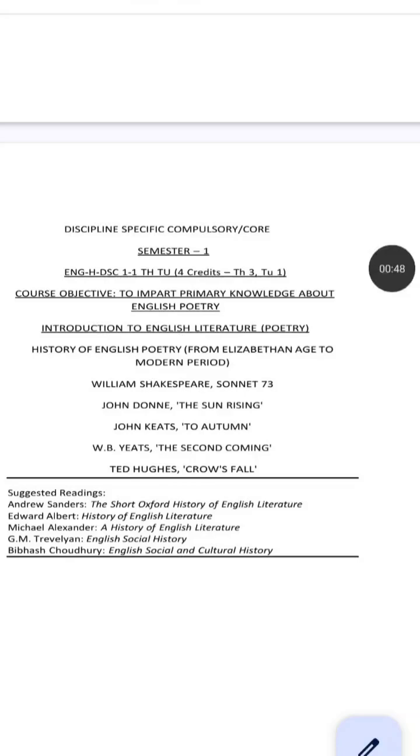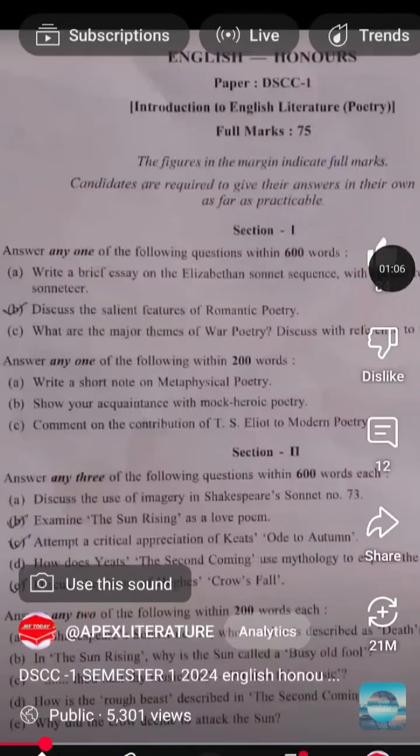The rest 25 marks will be given on projects, on written projects of about 20 marks and 5 marks for Viva. So that equals to the 100. You can check the questions that have been given in the last year. Answer any one of the following questions within 600 words. So any 15 marks question, you have to answer it in 600 words. That is your word limit.